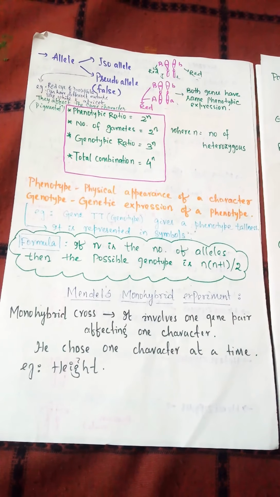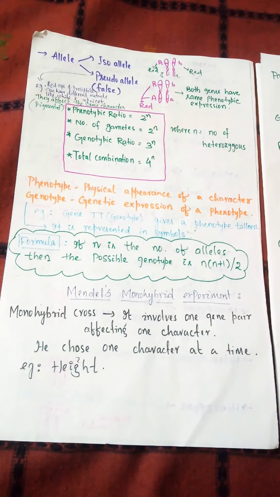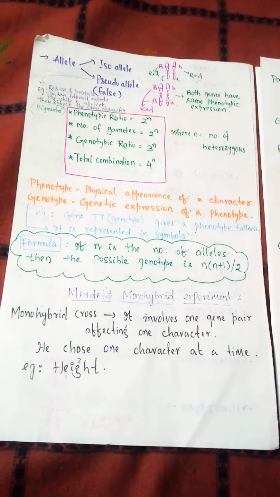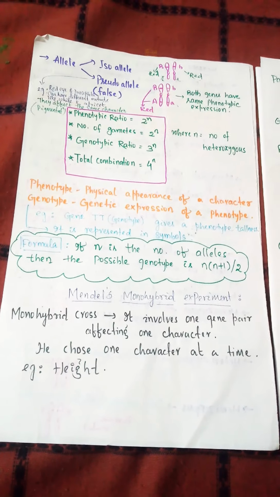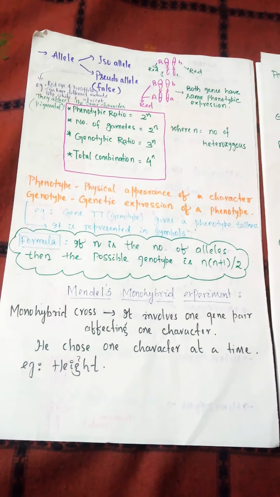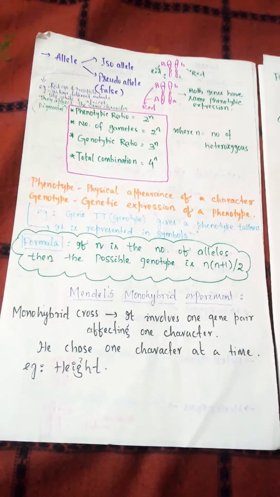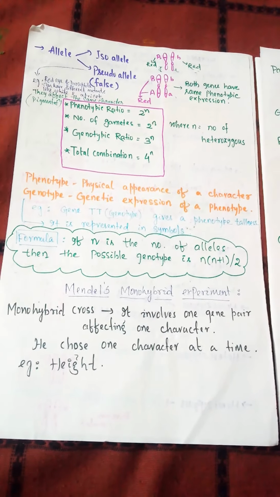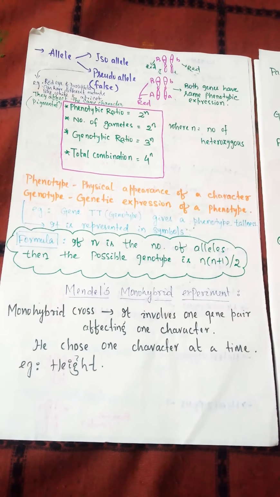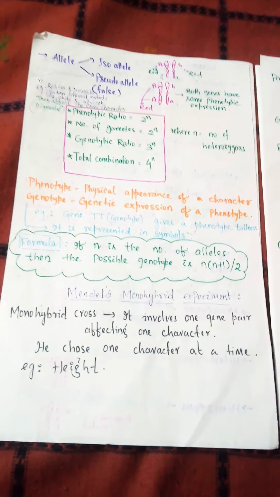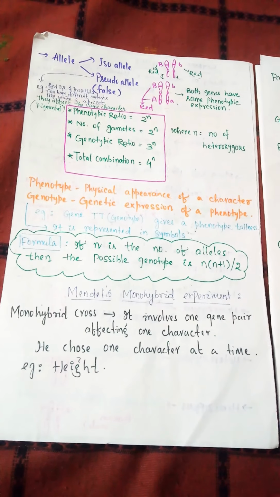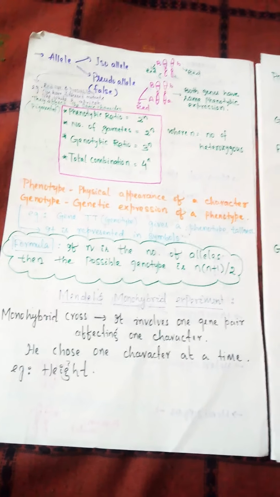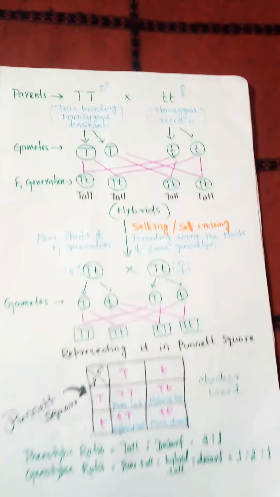Or monohybrid cross. First of all, what is a cross? The breeding process between two parent plants is known as a cross. And in a monohybrid cross, one gene pair affects one character. That means he chose one character at a time, that is the height character. He did not choose any other character, like pod shape or flower position, along with this height character. He only noticed the height character. Okay, so let us see what he did.